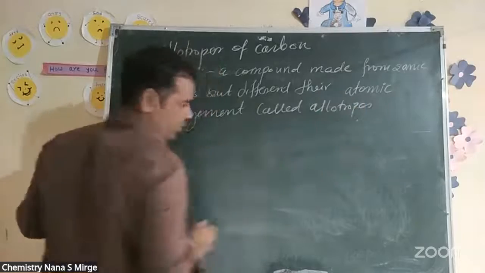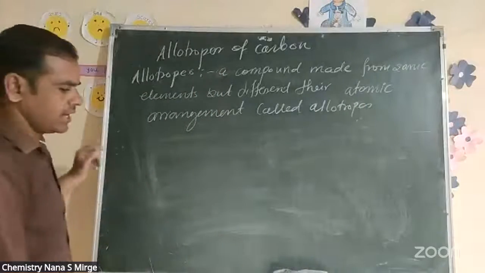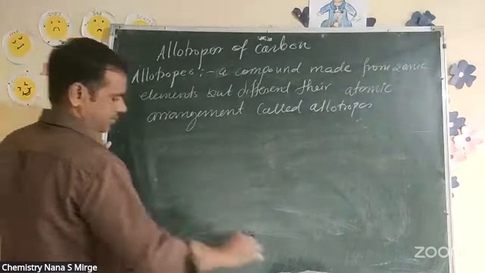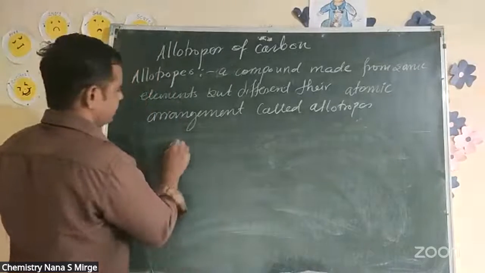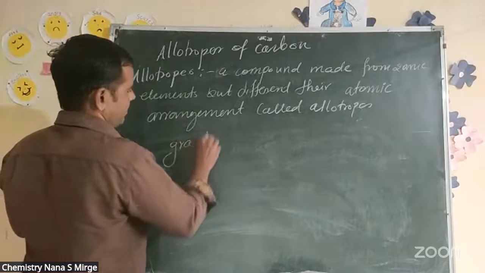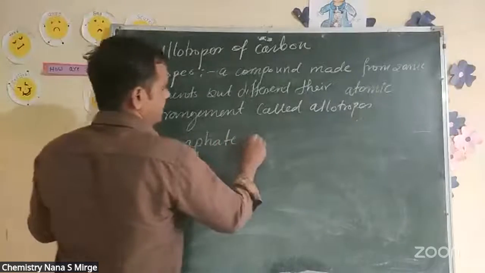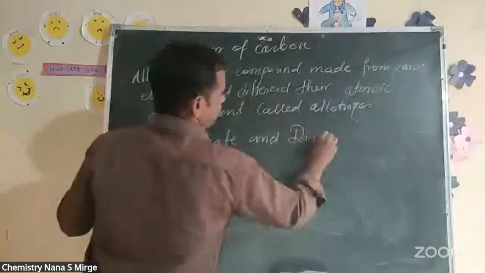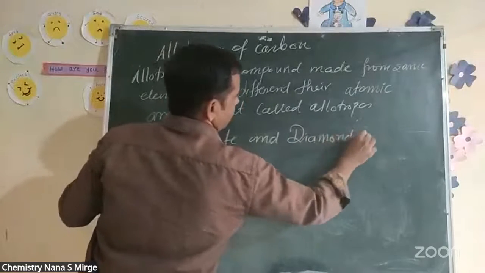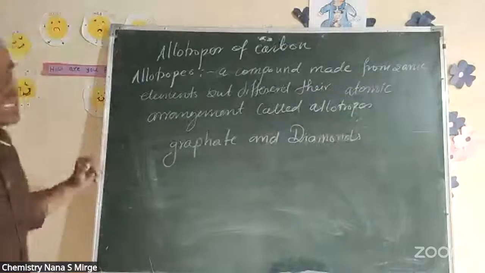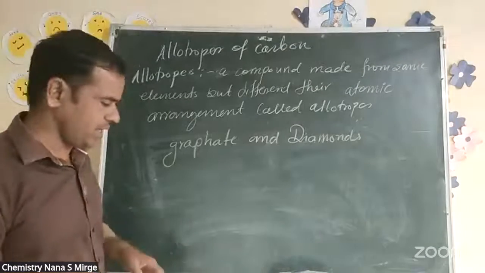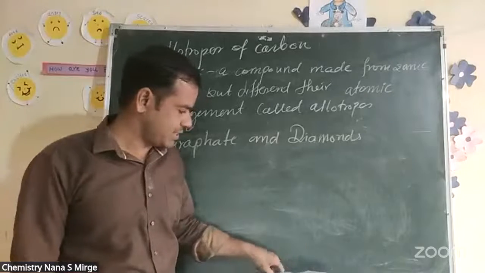For example, graphite and diamond are allotropes of each other. They have different properties.